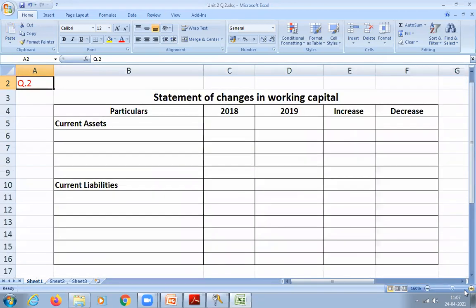Are you able to see my screen? All of you please draw this table quickly in your class notes. Statement of changes in working capital. This is very easy to prepare actually. Only current assets, only current liabilities. You're not even considering adjustments. Do not consider any adjustments when you're preparing this.